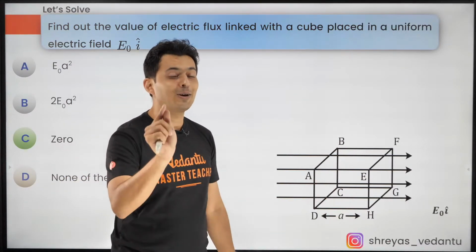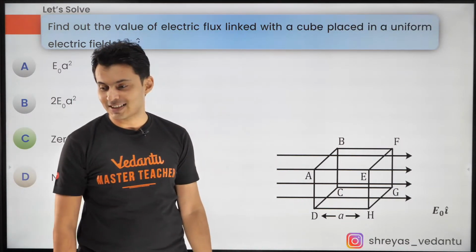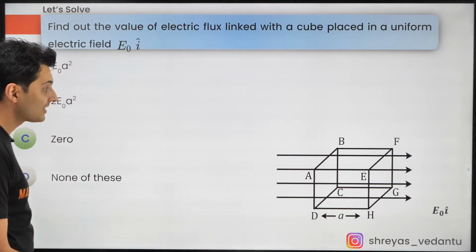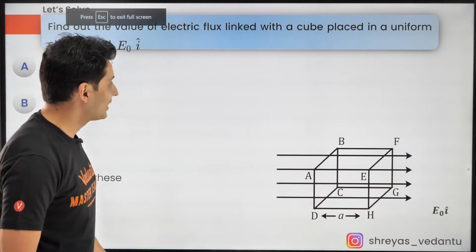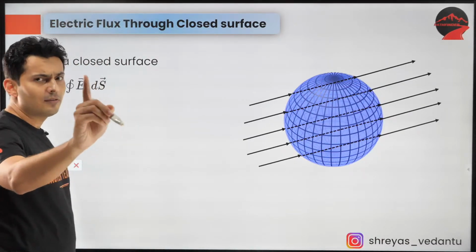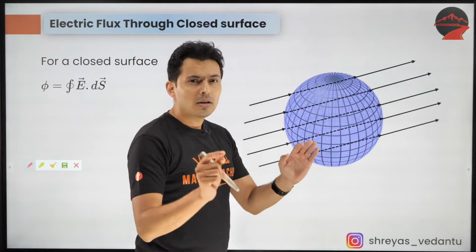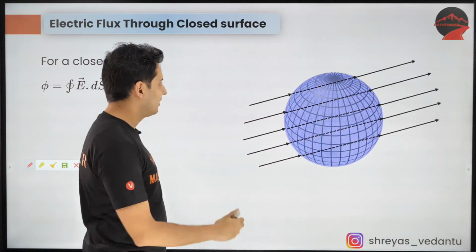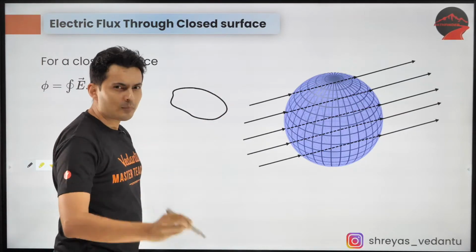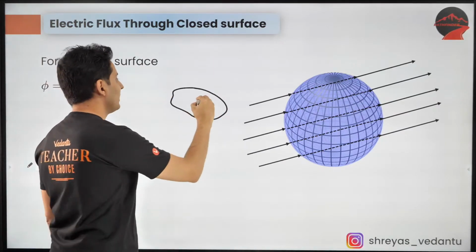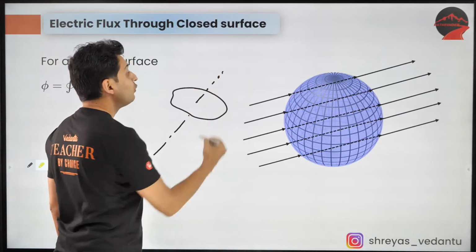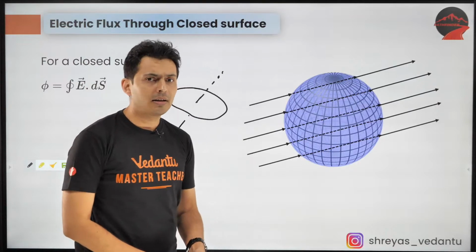So guys, now there is a sign convention to flux. I'll tell you what the sign convention is. Going back over here, remember this, very, very important. None of you probably thought about this: when you have an area and you draw a perpendicular, which side do you take the area vector?